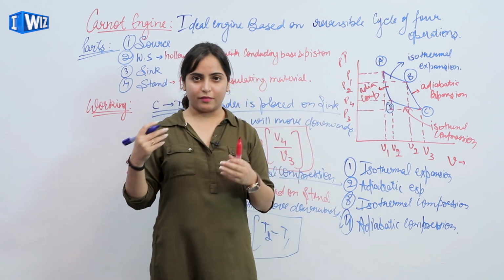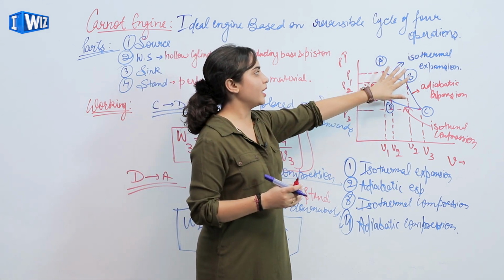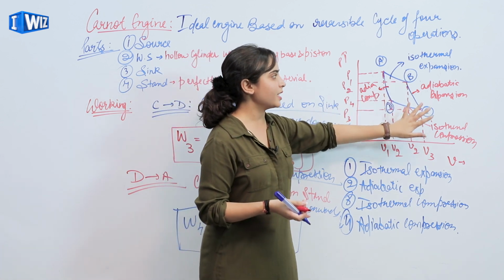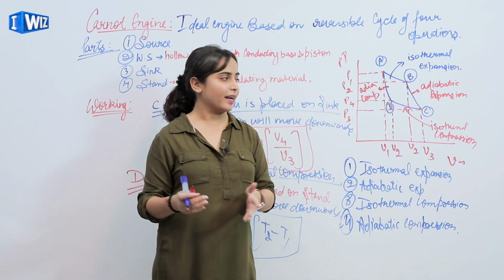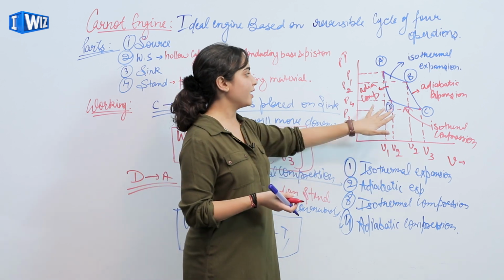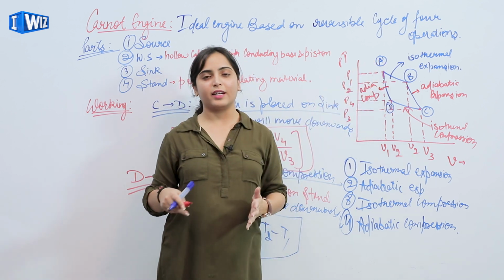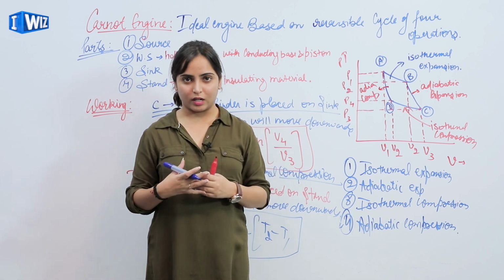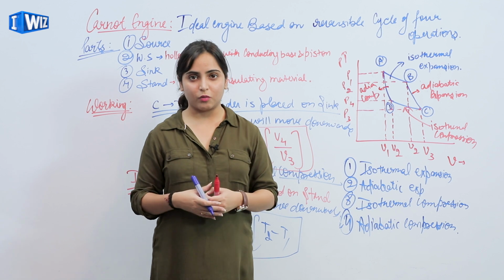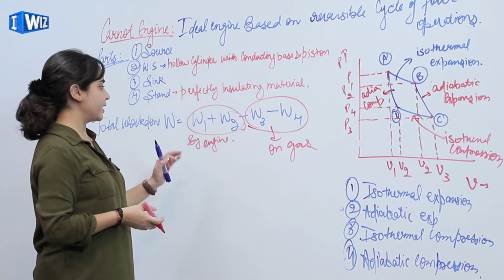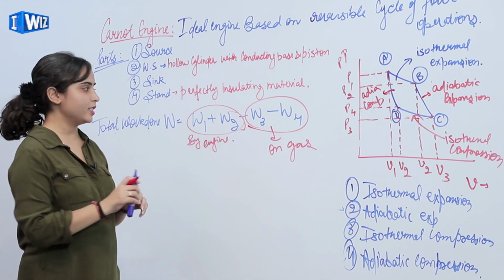So again let us revise. When going from A to B, we have put the cylinder on the source, then B to C we have put the cylinder on the stand, C to D we have put the cylinder on the sink, and then from D to A we have put the cylinder again on the stand. So in this way we have calculated 4 work dones. Now we will calculate the total work done, which will be the sum of the 4 work dones.